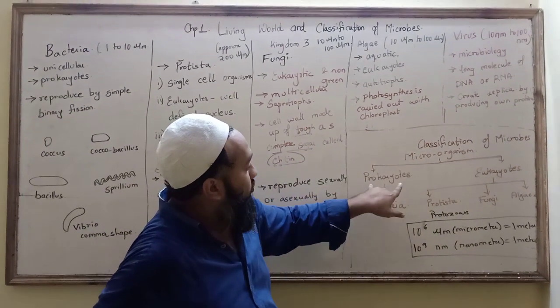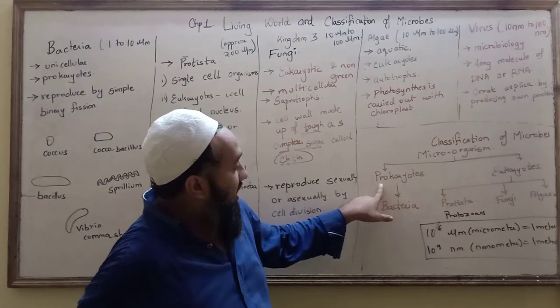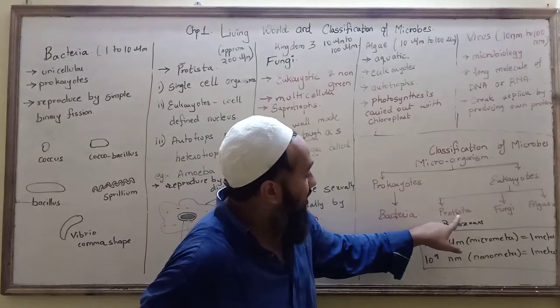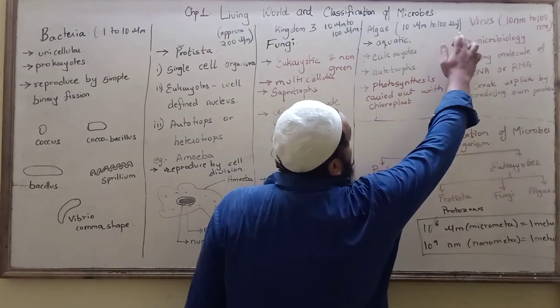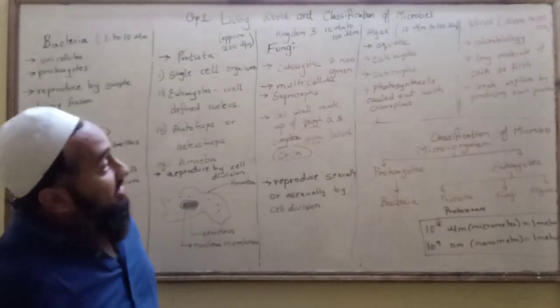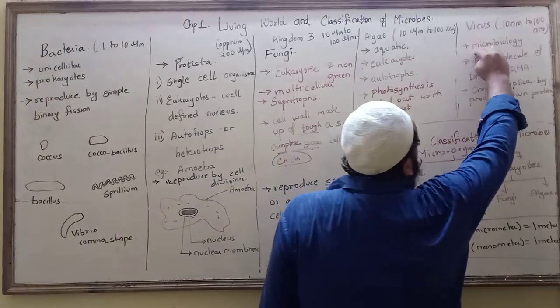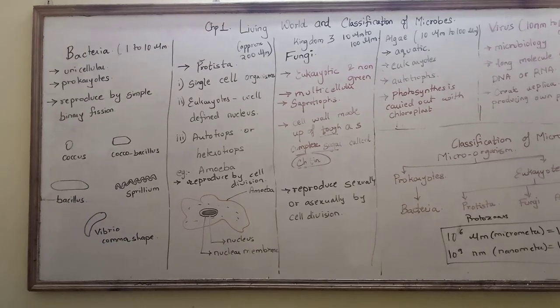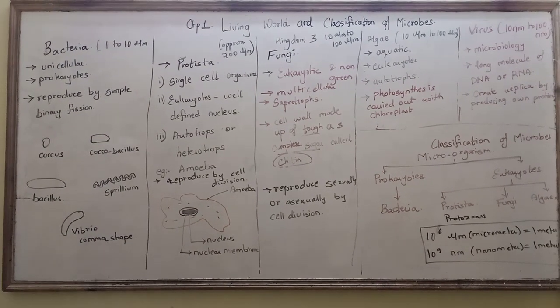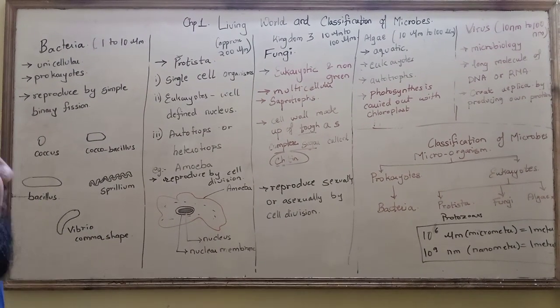So coming back again, the classification of microorganisms is divided into prokaryotes and eukaryotes. In prokaryotes you have bacteria and in eukaryotes you have protista, fungi and algae. Now you may be thinking from where this virus came. This virus is there in your textbook, and there is a special field to study this virus, that stream of science known as microbiology.